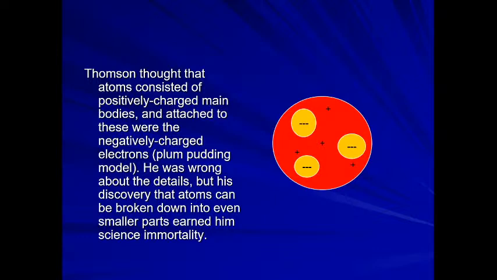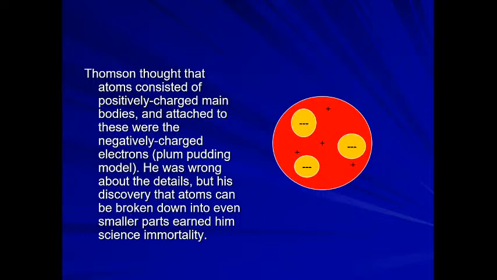After that, the Thomson model of an atom came. Thomson thought that the atom consisted of a positively charged main body with negatively charged electrons attached to it. Plum pudding model, you must have heard the name. So now it is well established that the atom contains negatively charged particles, that is electrons. To maintain electrical neutrality, positive charges were also present within it.